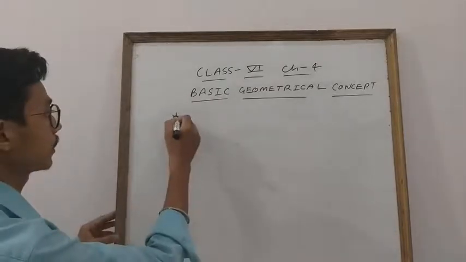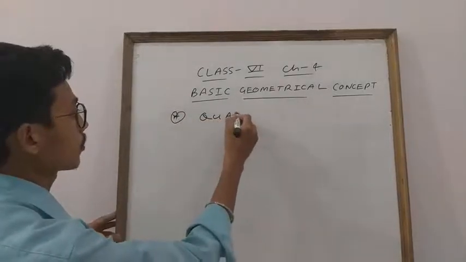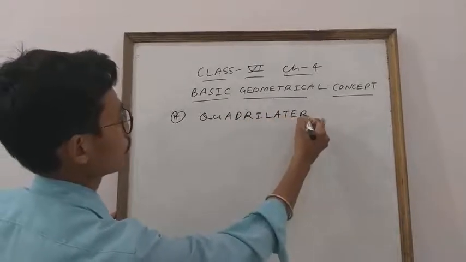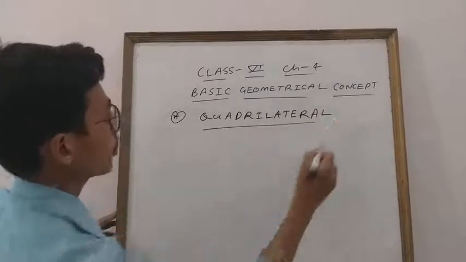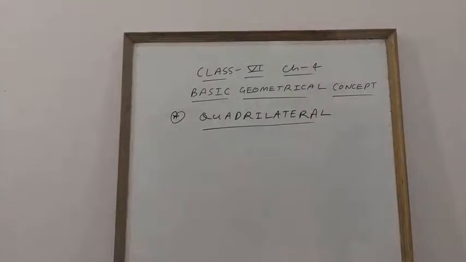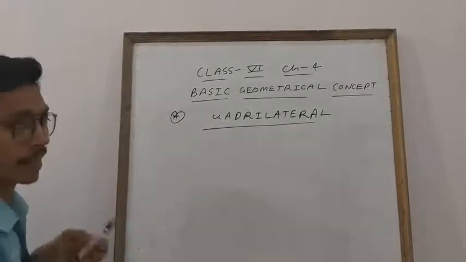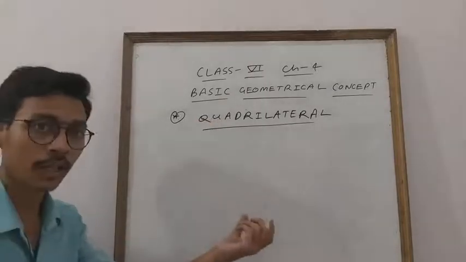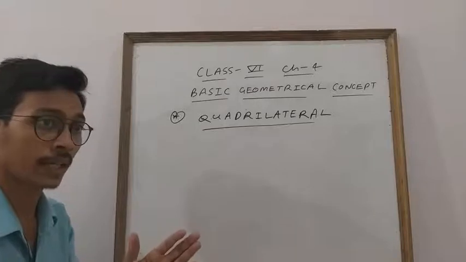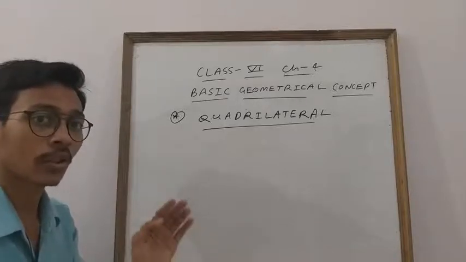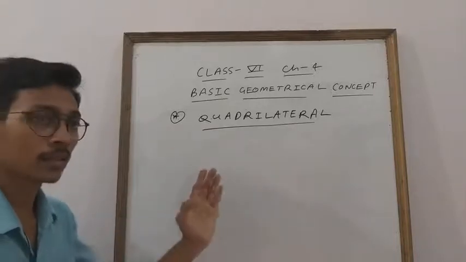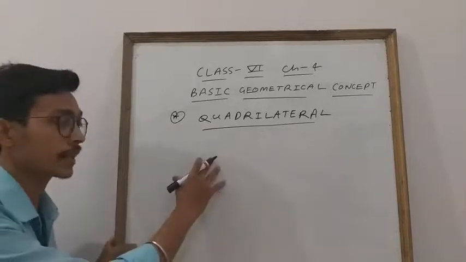This is quadrilateral. Clear everyone? This is a very important topic, quadrilateral. Its name indicates, student, that quad means, I think everyone knows generally, quad means 4. It means a closed figure made up of 4 line segments. But remember, student, this is not a rectangle, this is not a square, this is not a rhombus. Clear? All having 4 sides. It is a quadrilateral. Quadrilateral means here it is not mentioned that it is a rectangle, square or anything.